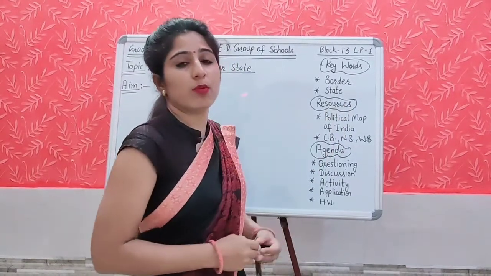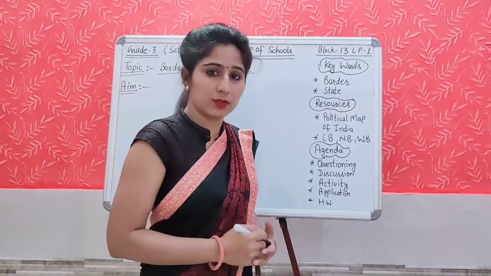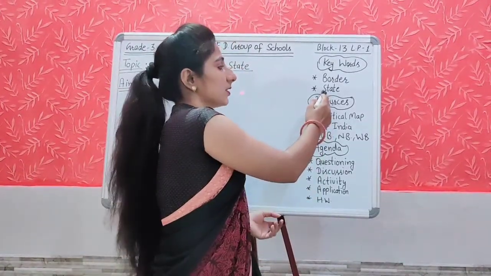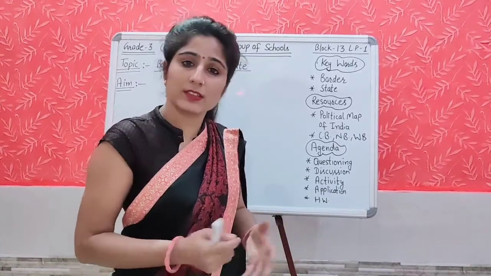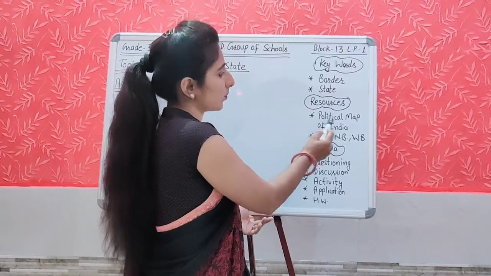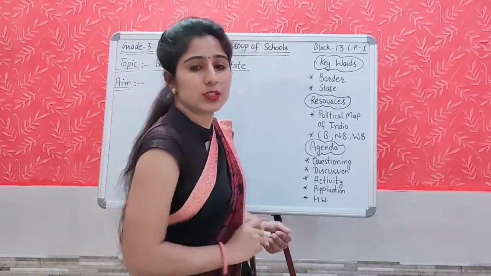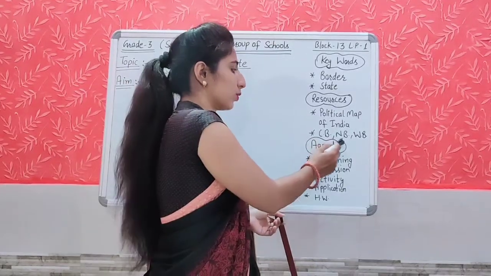What is the meaning of border? Border is a kind of line, and I will explain in the activity part. And state: the country is divided in many small parts, and these parts are called states. And resources for today's class: political map of India. You need a political map of India and I will show you. Content book, notebook and workbook.